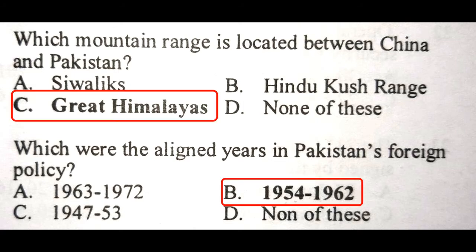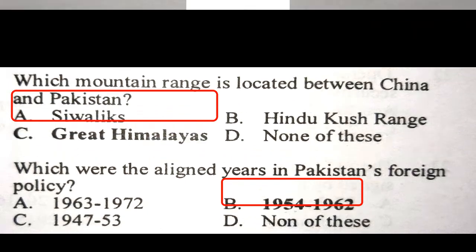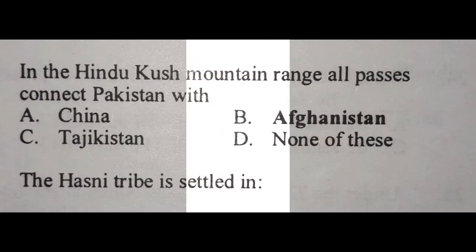Question: Which mountain range is located between China and Pakistan? Answer is Great Himalayas. Question: Which were the aligned years in Pakistan's foreign policy? Answer is 1954 to 1962. Question: In the Hindu Kush mountain range, all passes connect Pakistan with. Answer is Afghanistan.